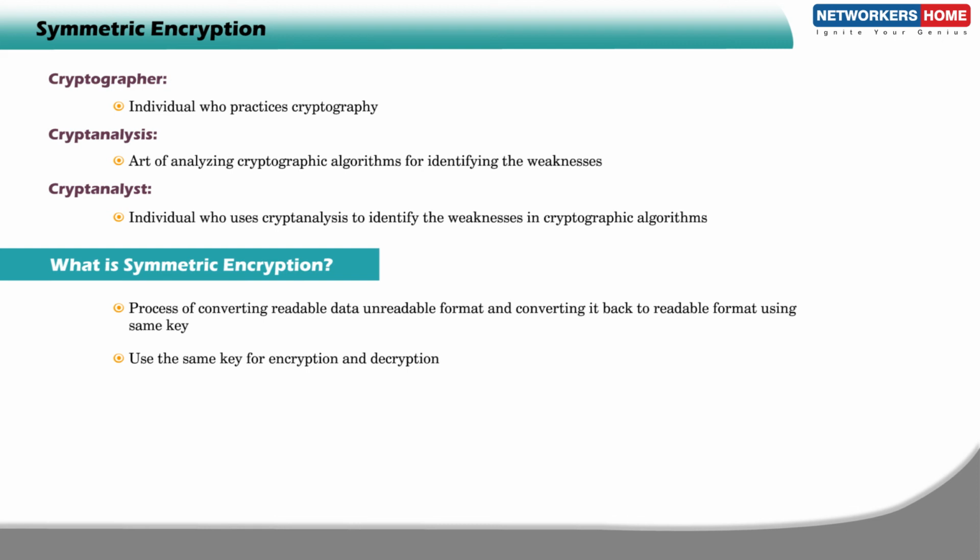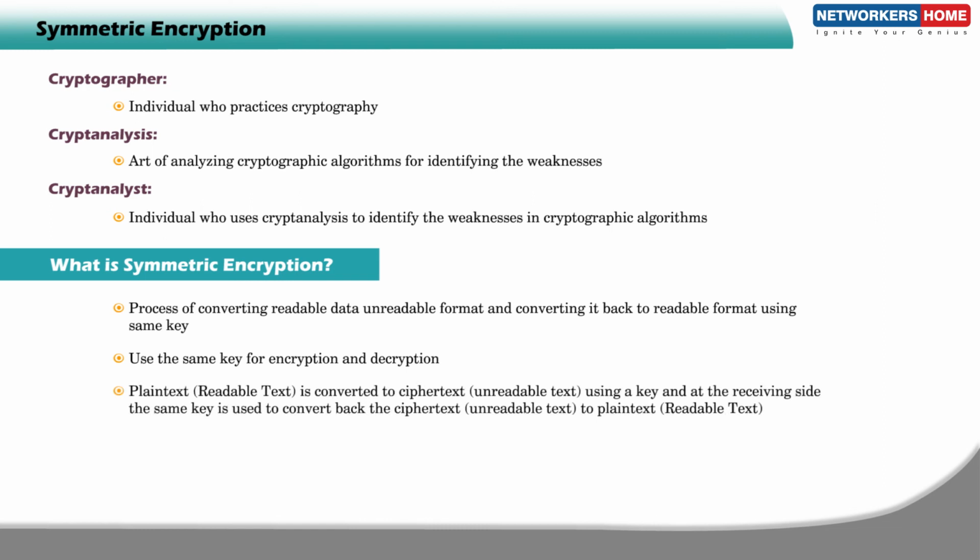The plain text, that is the readable text, is converted to ciphertext, that is the unreadable text, using a key, and at the receiving side, the same key is used to convert back the ciphertext to plain text.